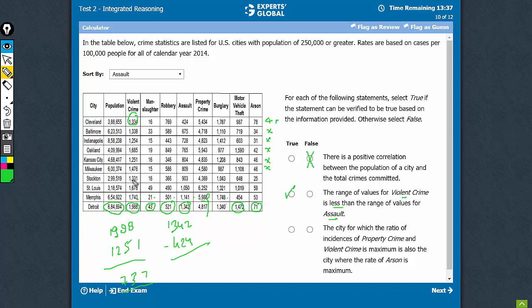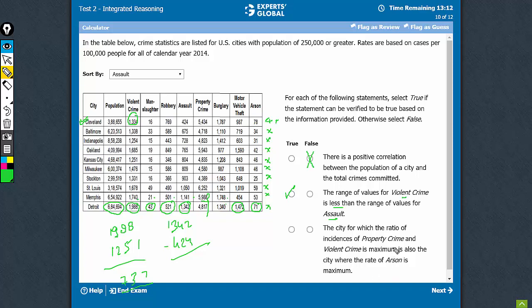4389. So 13 fours are 52. This would be less than 4. 16 fours are 64. This is less than 4. 17 fours are 68. Less than 4. And 19 or 20 fours are 80 something. This is definitely less than 4, less than 2, in fact 2.5. So this is the city we are talking about, Cleveland. The city has been identified.